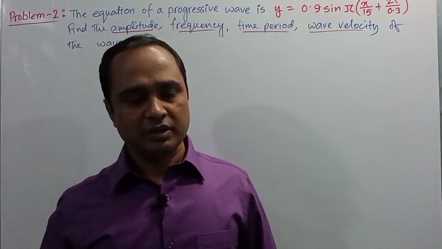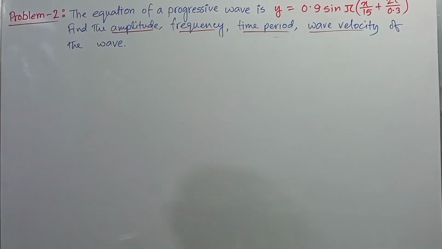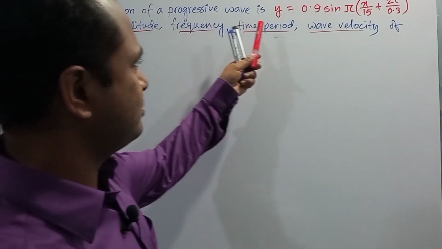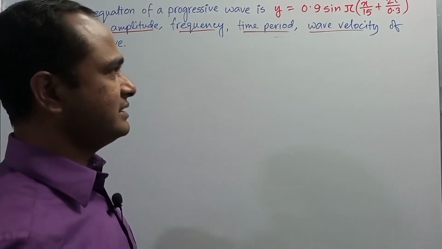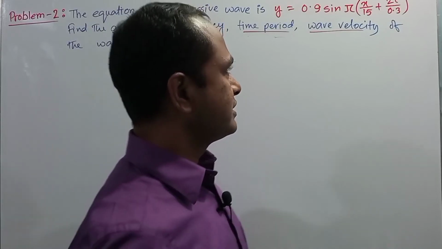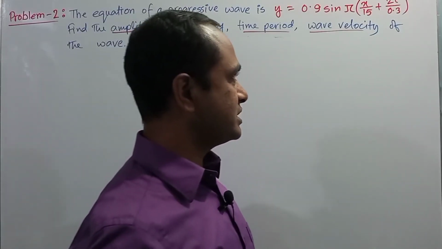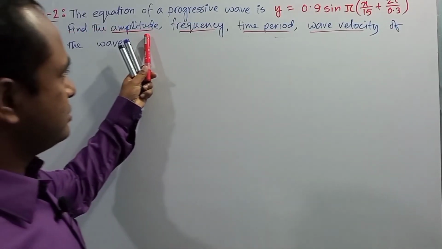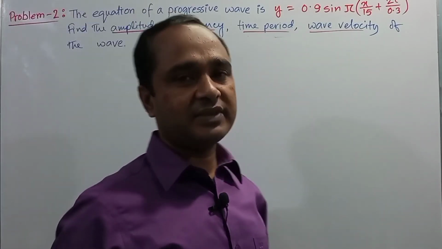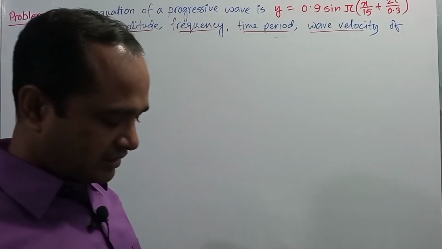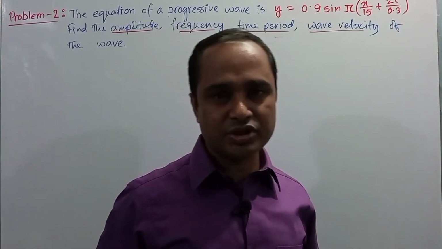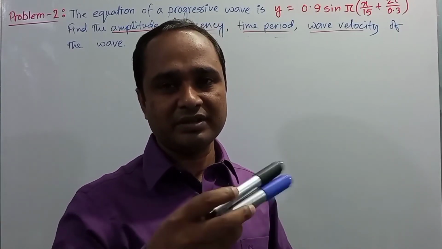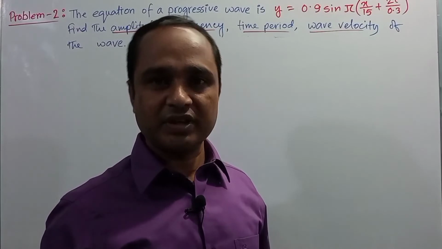Dear students, here is our second mathematical problem. It is almost similar to the first one. They said that the equation of a progressive wave is y is equal to 0.9 sine pi into x by 15 plus 2t divided by 0.3. So we need to determine the amplitude, frequency, time period and wave velocity of the wave. Similarly, first we need to write the given equation and the standard equation of a progressive wave. Then we need to compare these two equations to find out the required quantities.